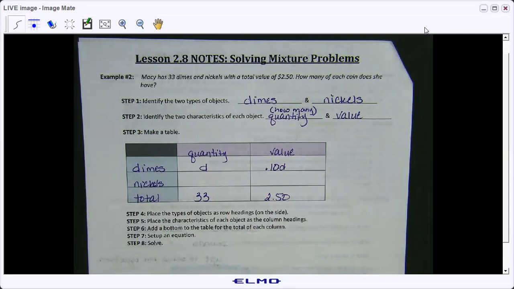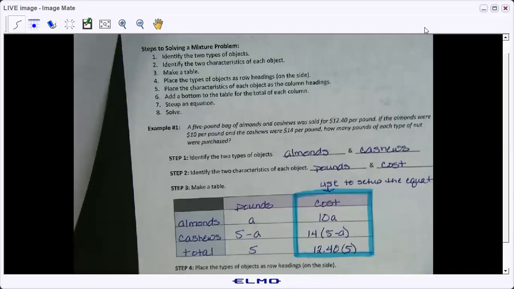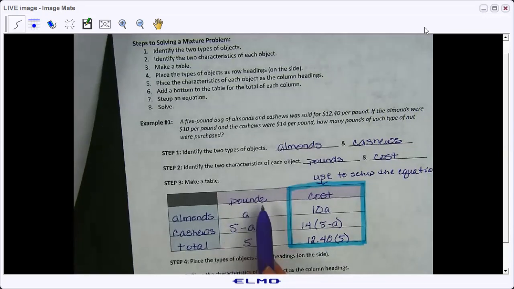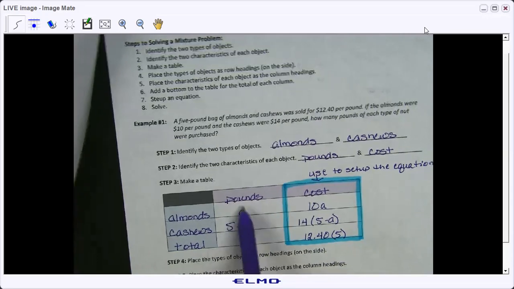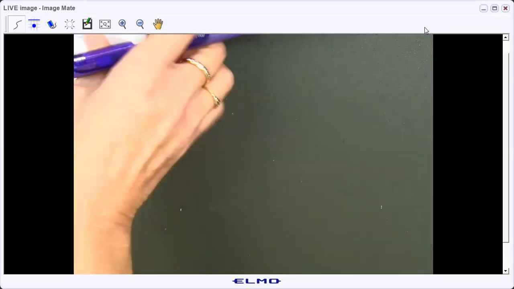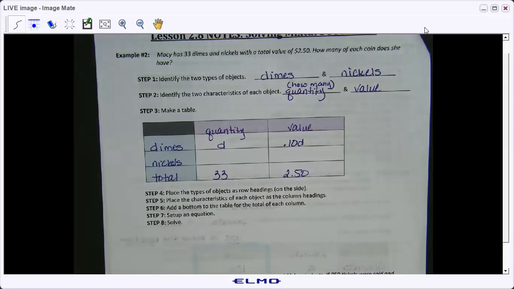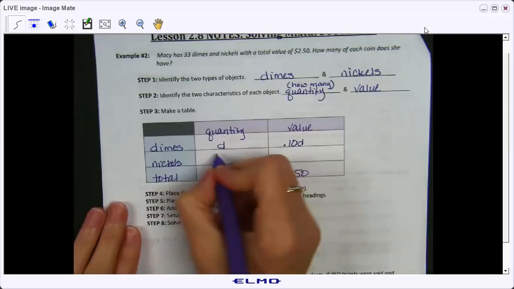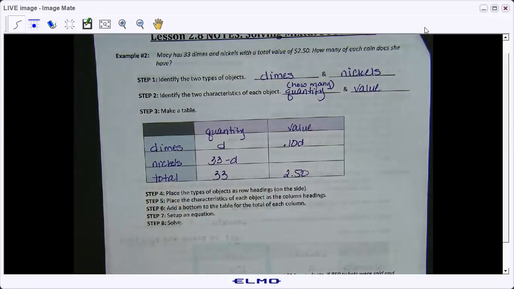All right, now looking back at what we did for the almonds and the cashews, we took the quantity or the number of pounds, 5, and we subtracted the almonds from it to get the pounds of cashews. So what can we do here? If we have a total of 33 nickels and dimes, look, 33 minus D. Okay, but then we need the value of that.